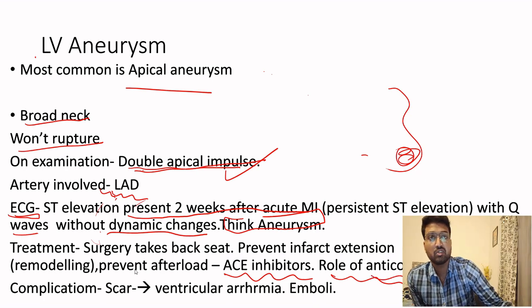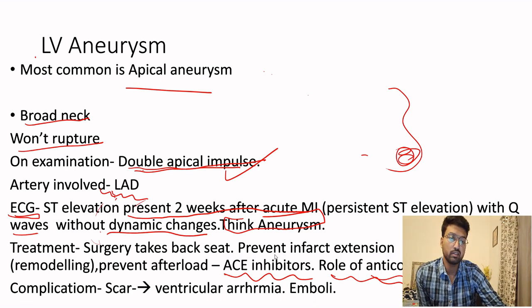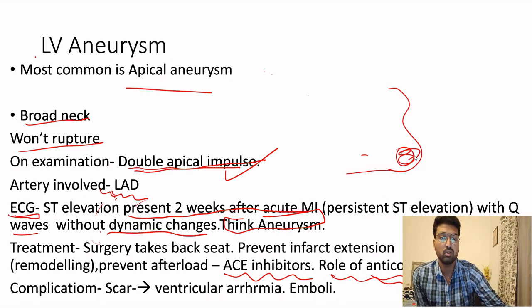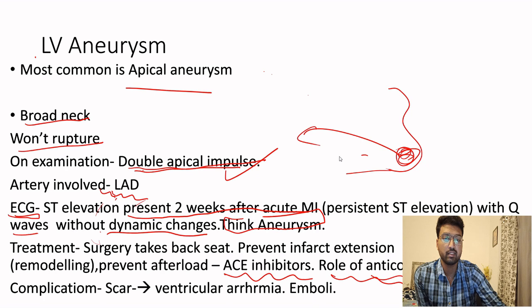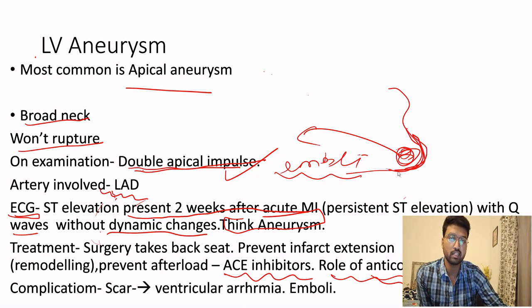What are the complications of LV aneurysm? Since there is a bulge here and there is a thrombus here, this thrombus can go and lodge into some artery, that is emboli. Besides emboli, are there any other complications? Since there is an infarct, this is scar tissue. The scar can become a focus of ventricular arrhythmia. So ventricular arrhythmia and emboli.